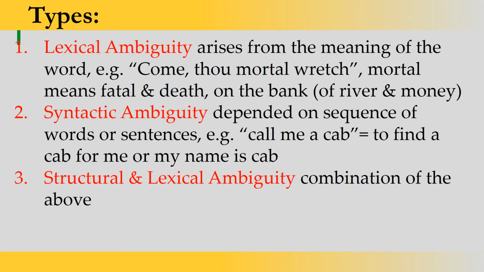The next type we have is structural and lexical ambiguity, and it is the combination of both types. It means you find these types in a single sentence or single word. Lexical means it is related to the vocabulary or the word, and syntactical means it is related to structure. So you have syntactical and lexical ambiguity.